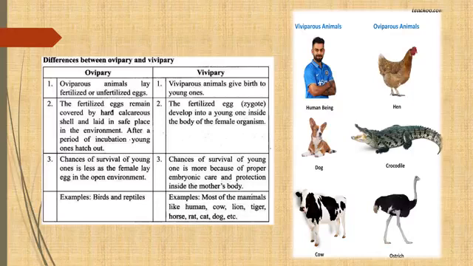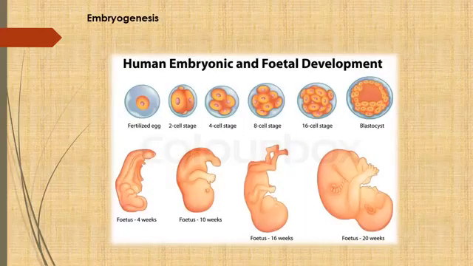So this is the diagram, by which you can also see the difference or example of oviparous and viviparous animals. So this is the embryogenesis. You can see by this diagram, as I have told you, embryogenesis is completed by two processes, that is cell division and cell differentiation. So fertilized egg, this is the zygote. Fertilized egg, this one, right? So this is a zygote, a single cell structure.